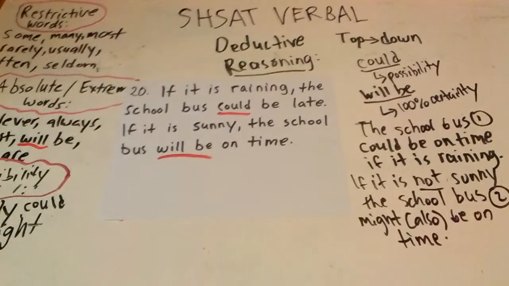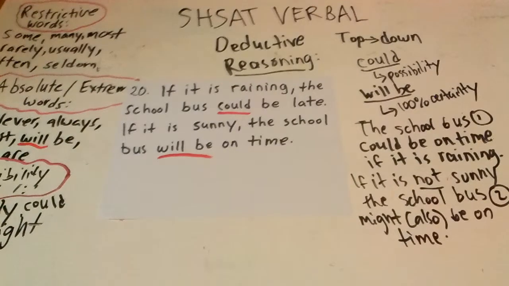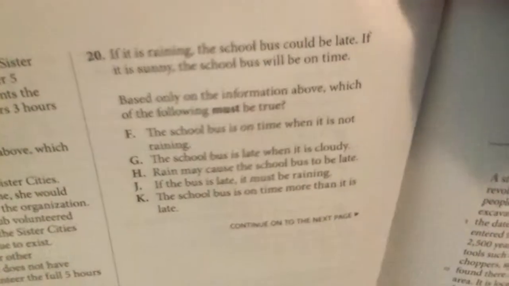All right, let's check our answers now. If one of the answers contradicts one of these things, then we just skip it, and we go on to the next one, and we look for one that is confirmed by either the original 2 sentences that they gave us or the ones that we drew out. Let's find that question again, an official question. There it is. I don't think I showed it to you the first time.